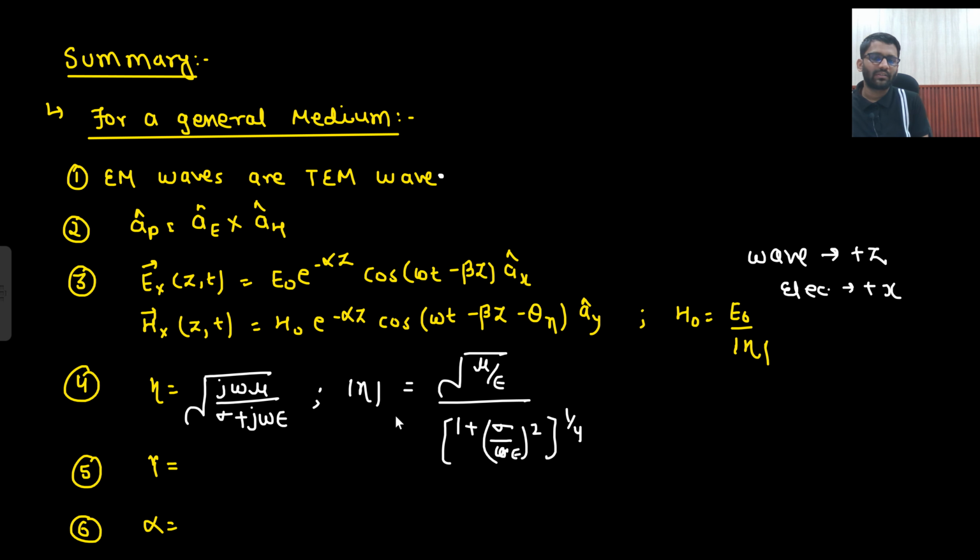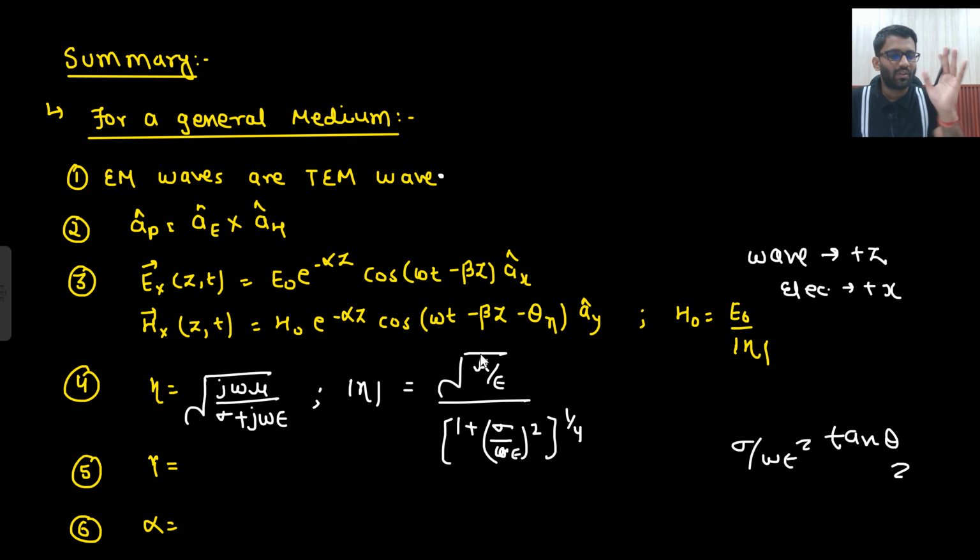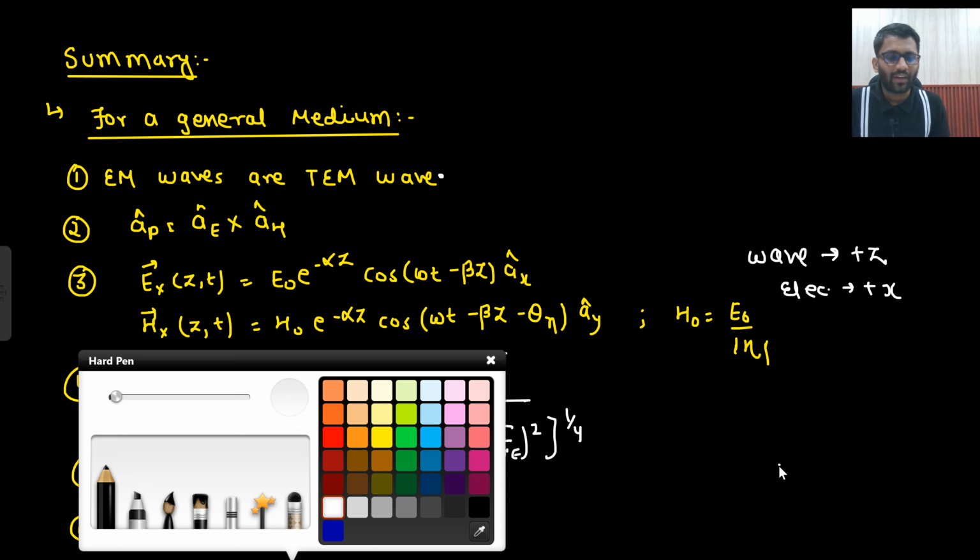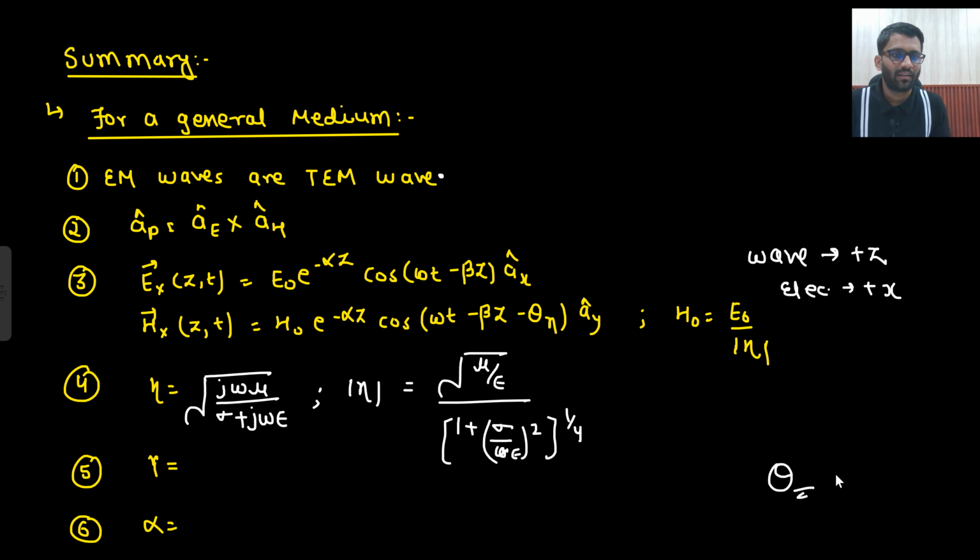But I am habitual of this thing. What I am saying is that you can put this equal to tan theta and then convert everything into theta. But I am habitual of writing the expression 1 plus sigma upon omega epsilon whole square to the power 1 by 4. I feel that when you take theta there is a chance of getting error, because at different theta you can get the same values. I want to avoid inverse trigonometry here, so that's why I am dealing with it this way. Okay.